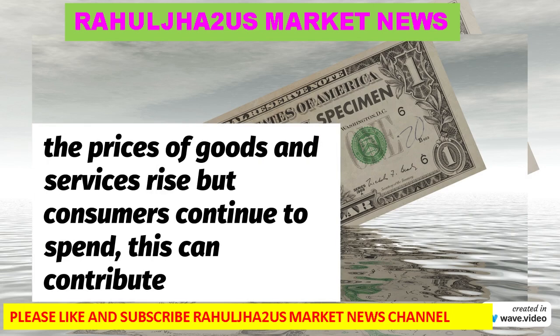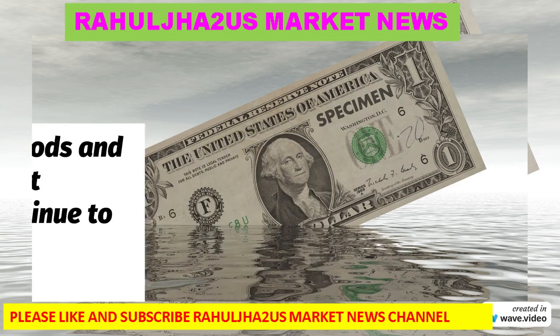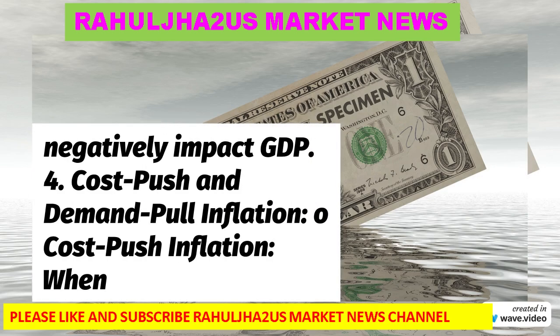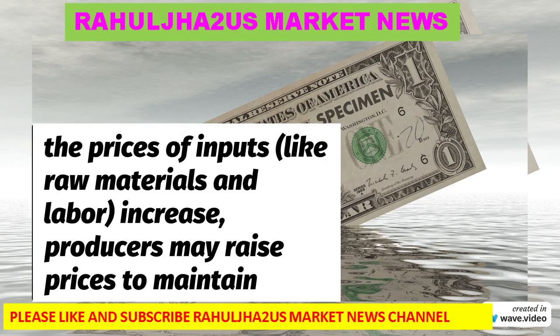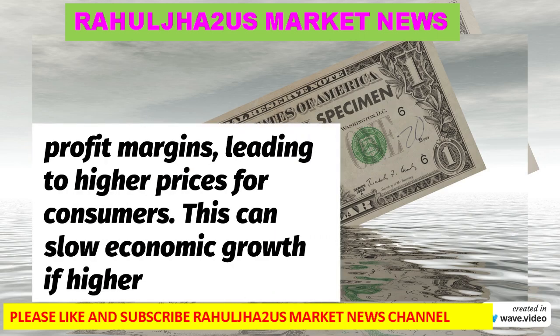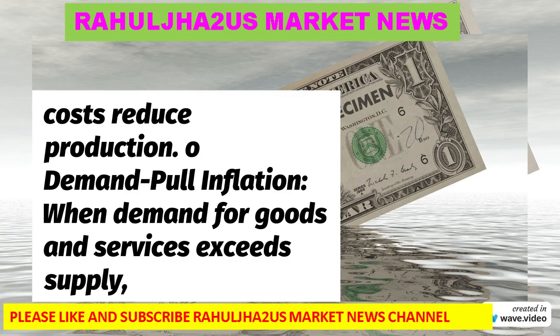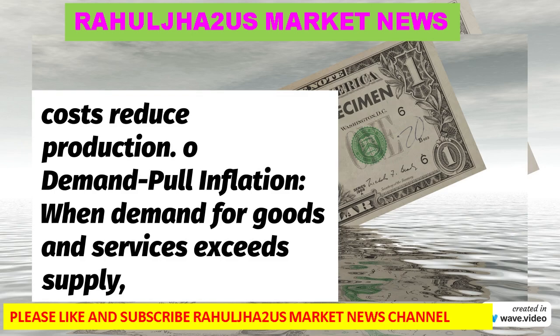Cost push and demand pull inflation. Cost push inflation: when the prices of inputs like raw material and labor increase, producers may raise prices to maintain profit margins, leading to higher prices for consumers. This can slow economic growth if higher costs reduce production. Demand pull inflation: when demand for goods and services exceeds supply, prices rise. This is often associated with strong economic growth and can initially boost GDP.